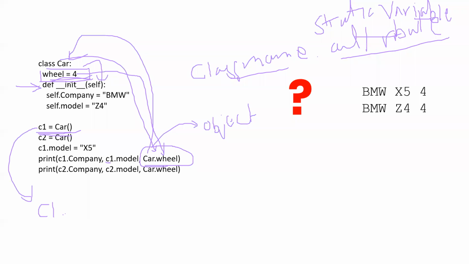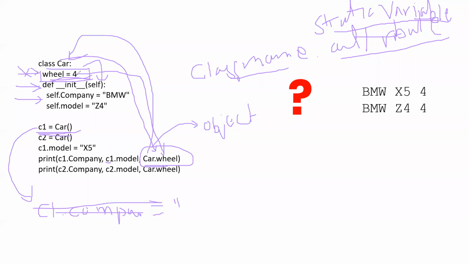If it is inside any function, suppose def company, it will represent company, correct? And then we can change the parameter value any time, so that will be changed here. But whatever is inside init or a function is different; this wheel is not inside it, so it's a static variable, as you have understood already.